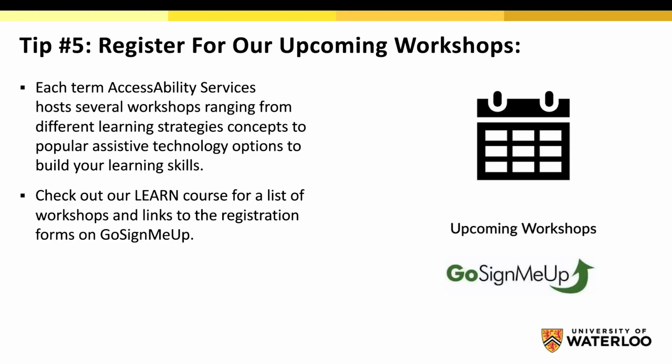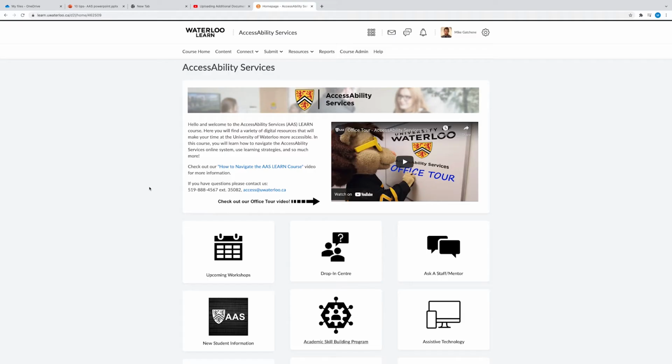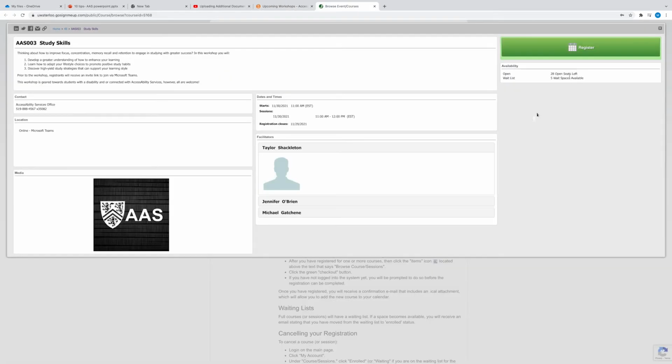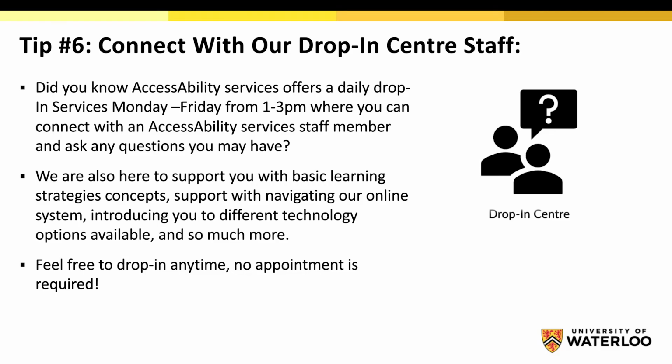Tip number 5. Register for our upcoming workshops. Each term, Accessibility Services hosts several workshops ranging from different learning strategy concepts to popular assistive technology options to build your learning skills. Check out our Learn course for a list of workshops and links to the registration forms on Go Sign Me Up.